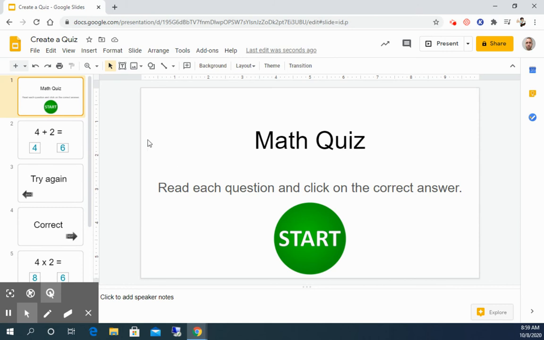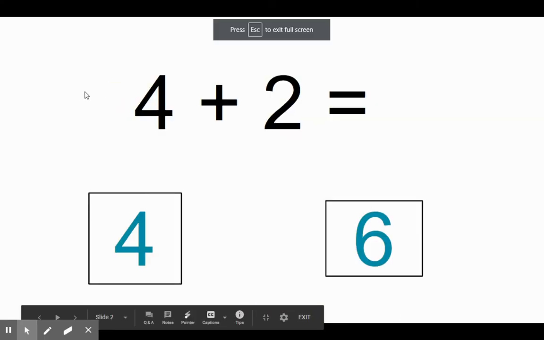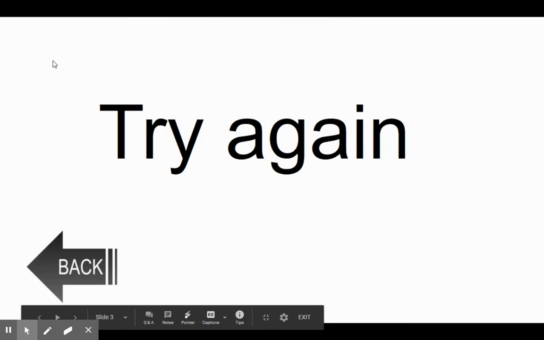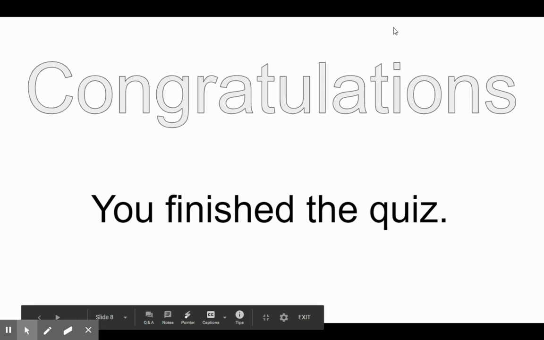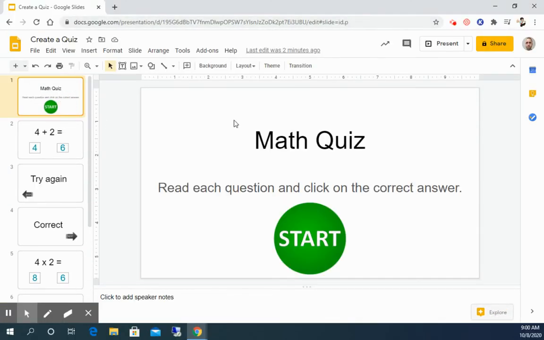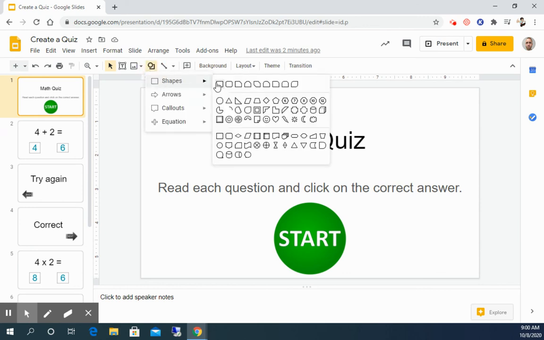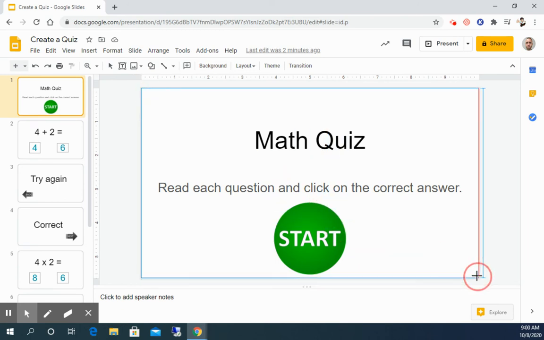So the last thing we're going to do is we're going to insert a shape over our whole slide. And the reason is if I go to View, Present, and I click anywhere on the slide, it advances it. So if I just click up here, it's advancing through all my slides, even though I'm not clicking on my buttons. So in order to change that, we're going to go to our very first slide, and we'll do this for all the slides. Click on Shape, click on the rectangle, and you're just going to click and drag from the top corner to the bottom corner. So it should cover your entire slide.